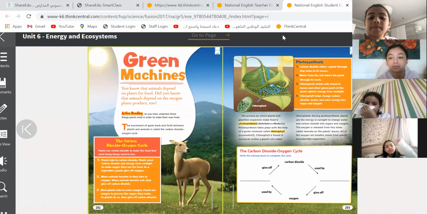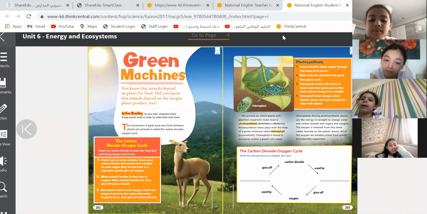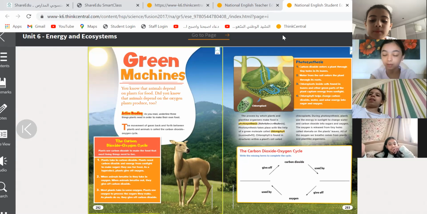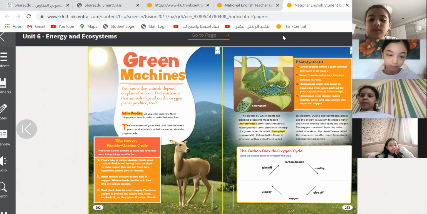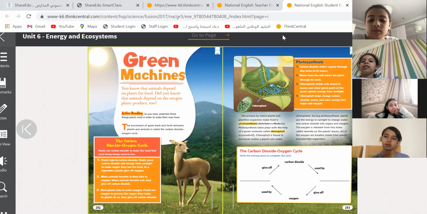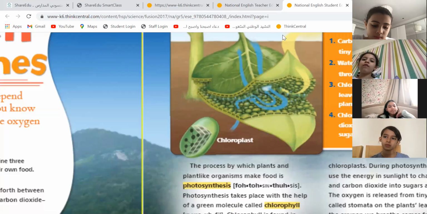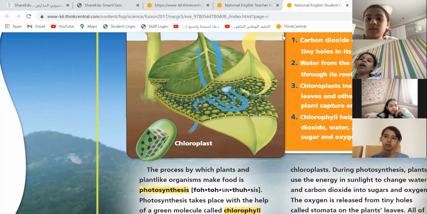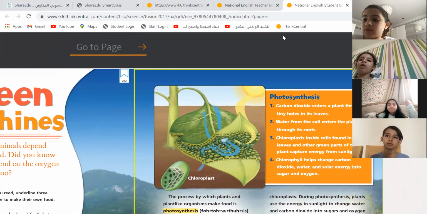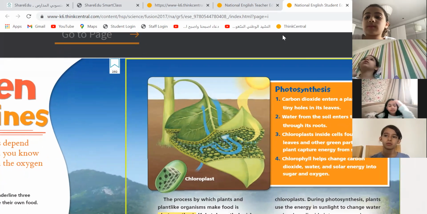Producers. We have in producers something we call a green machine. What do you think is a green machine from the name? What do you think? Yes, Tala, what do you think? A green machine is basically when they make their food. So they're like a machine. They're making their own food. They're taking sunlight. They're taking carbon dioxide. Excellent. They're taking water. So the leaf can be the green machine.